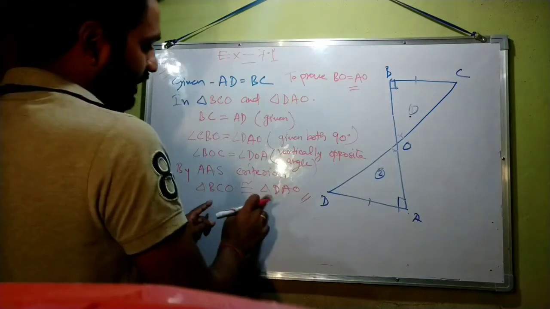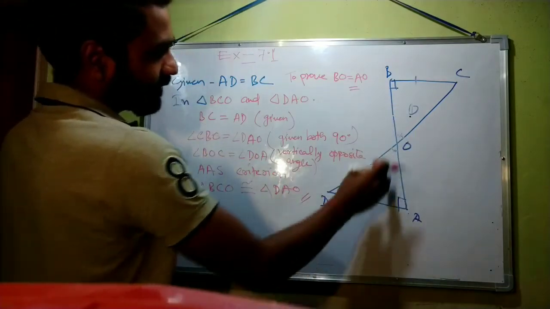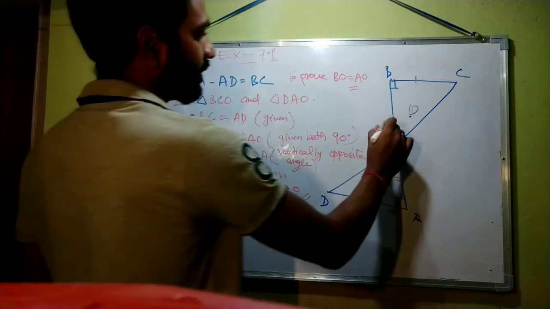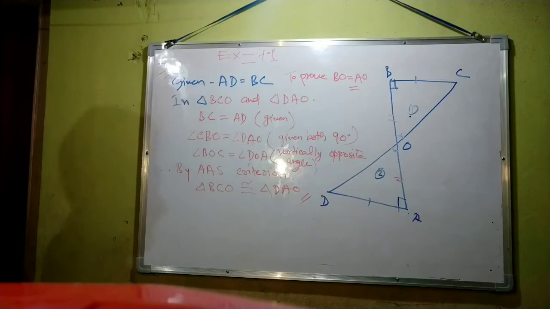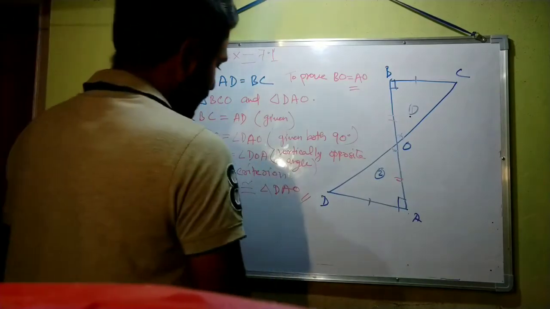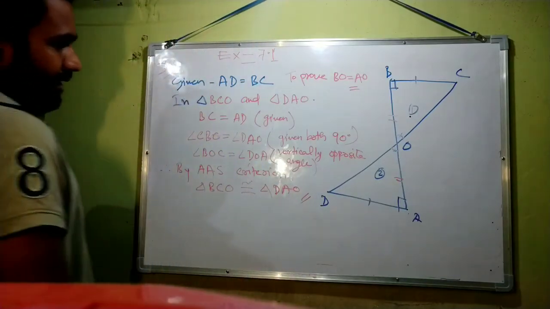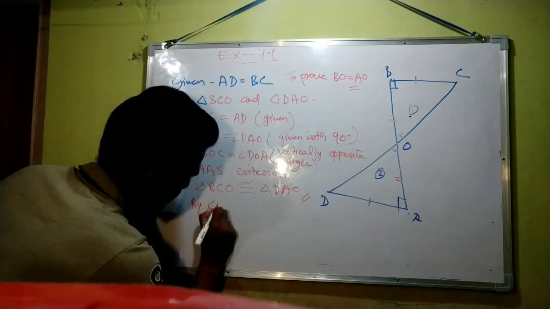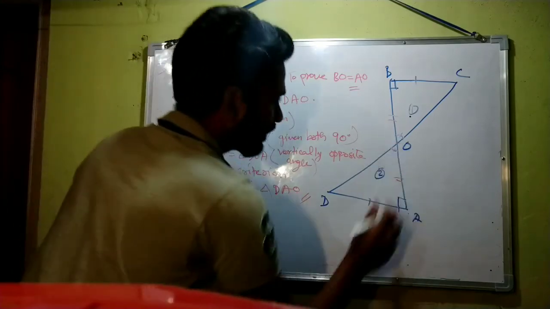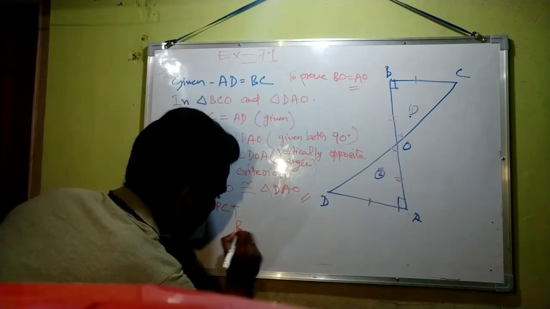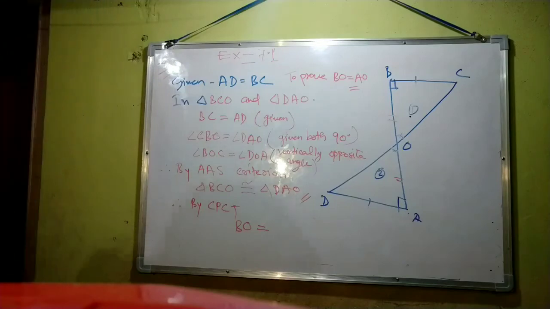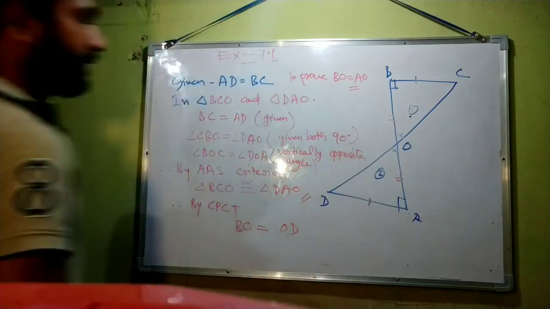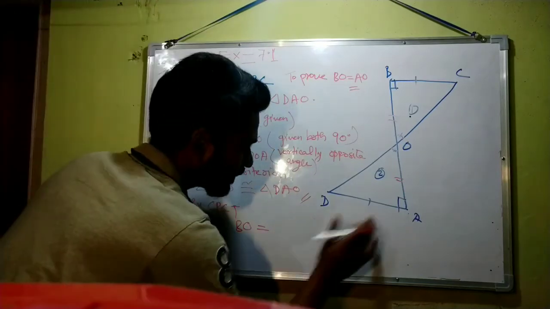Since these two triangles are congruent, so these two sides will be equal by CPCT, that is corresponding parts of congruent triangles. So therefore, by CPCT, BO is equal to OD, not OD, sorry, AO.